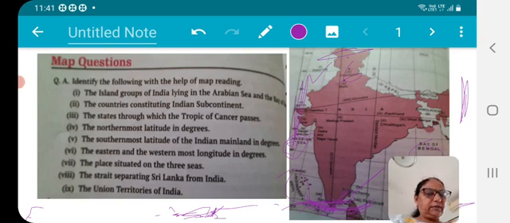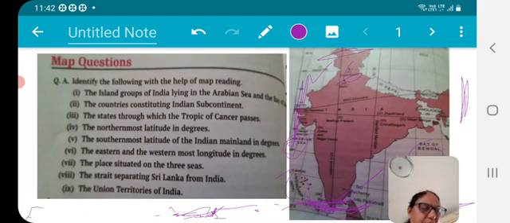Then the 5th one, Pondicherry in Tamil Nadu. First Chandigarh, second Delhi, third is Pondicherry, fourth is Dadra Nagar Haveli, then Daman and Diu,